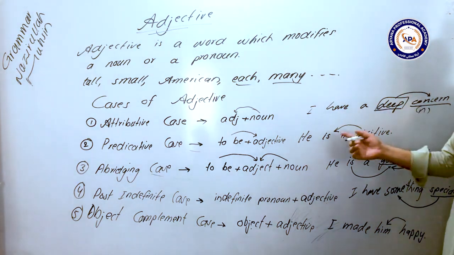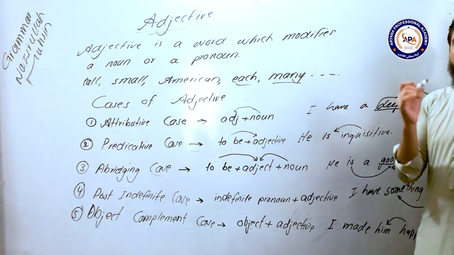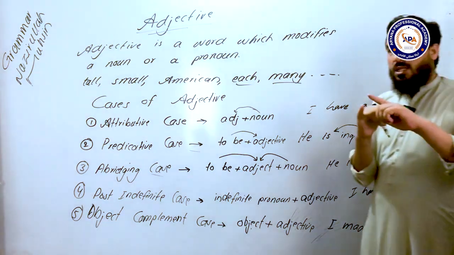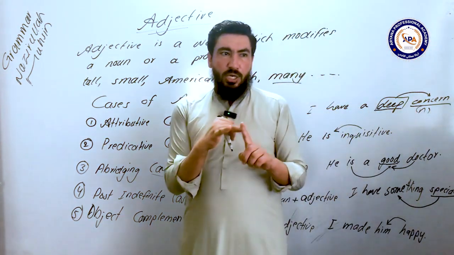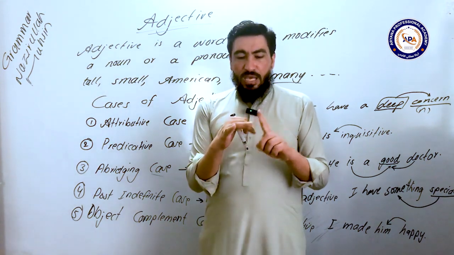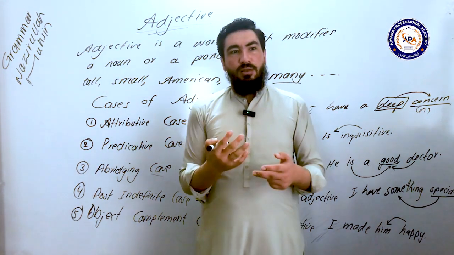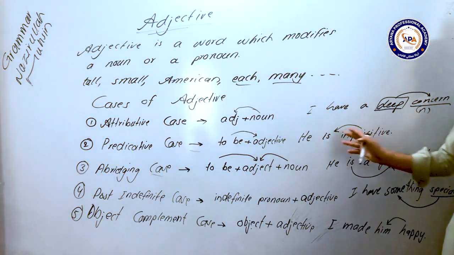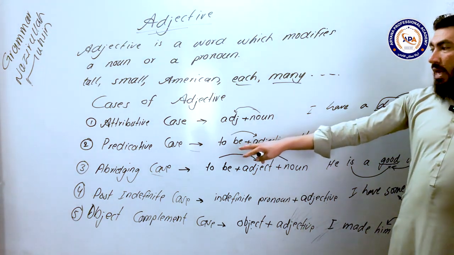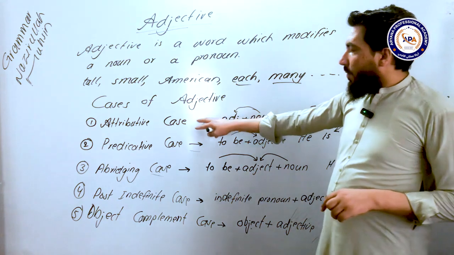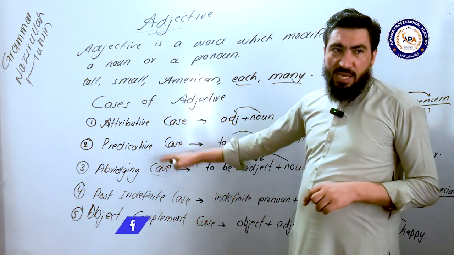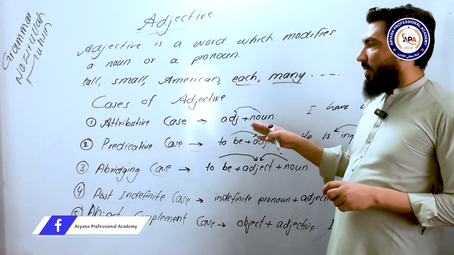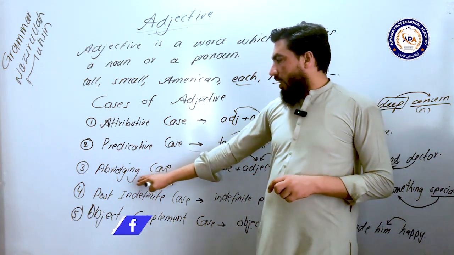And also if a to be verb is used, you have to think that after a to be verb, we can use 3 things. After a to be verb in a sentence, we can use a noun. For example, he is a teacher. You can also use an adjective and a place, like the prepositional phrase most of the time. So if an adjective is used after a to be verb, this is called the predicative case of an adjective. And the abridging case is actually the combination of both of these 2 cases. Like before a noun, we use an adjective, and also there is a to be verb in a sentence. Then that is called the abridging case of an adjective.